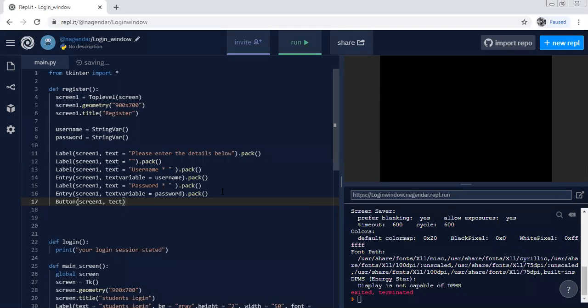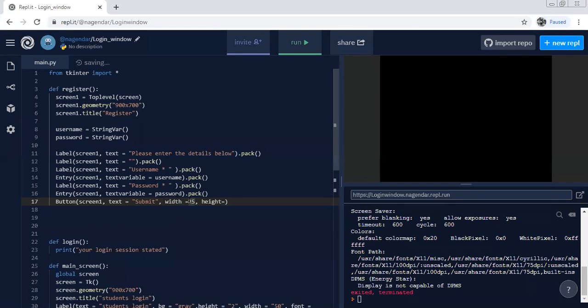Then what attributes can be there for button? Text first, with Submit. Then let's say width of 25, sorry, equal 25, comma height of, let's say, 2.